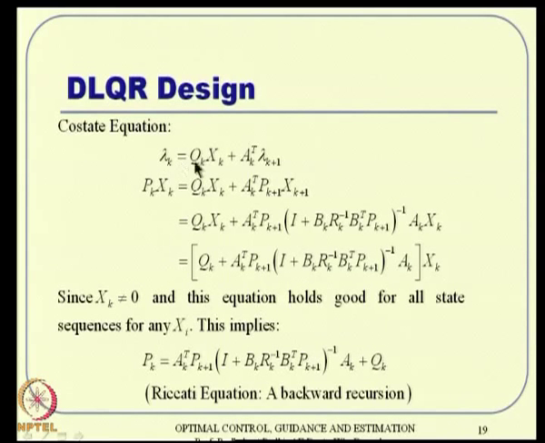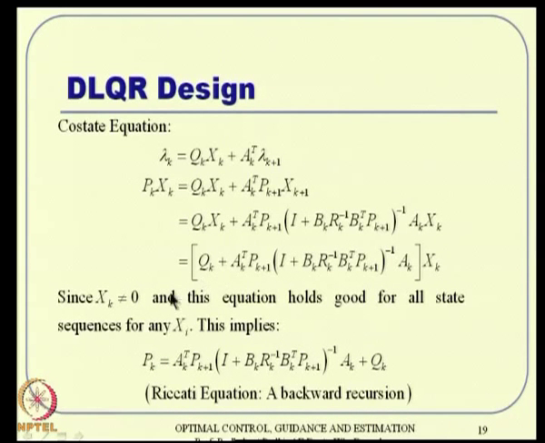That equivalently states that Pk is equal to what we get here. This equation is a Riccati equation, a backward recursion: if you know Pk plus 1, you can calculate Pk.